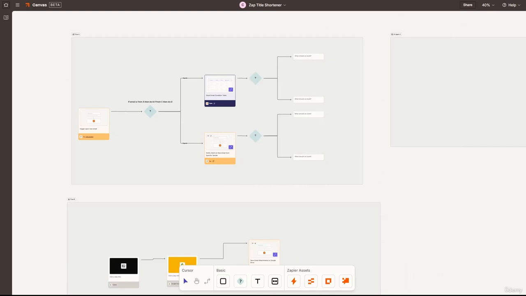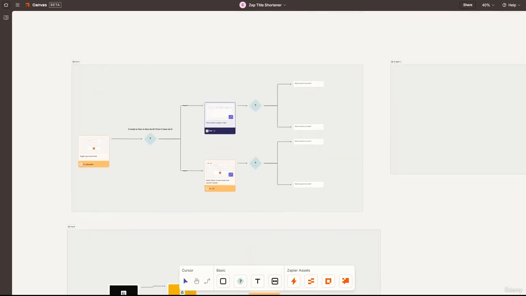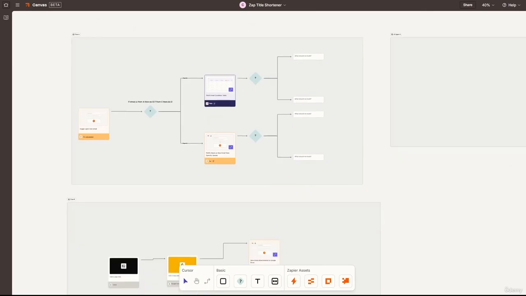We will also be able to work within Canvas and Zapier to lay out how we would like to build these different automations and these different agents. So if you need a way to visualize these besides just using these Zaps in Zapier, you can head over to Canvas and we'll learn how to use all this.